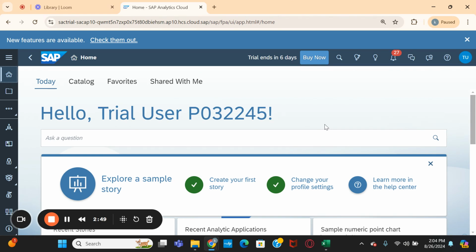Before discussing the visualization and planning features, let us first understand what the components are in this SAC. SAC is a kind of tool, and we can say BPC has been transformed into the cloud with a lot of enhancements.